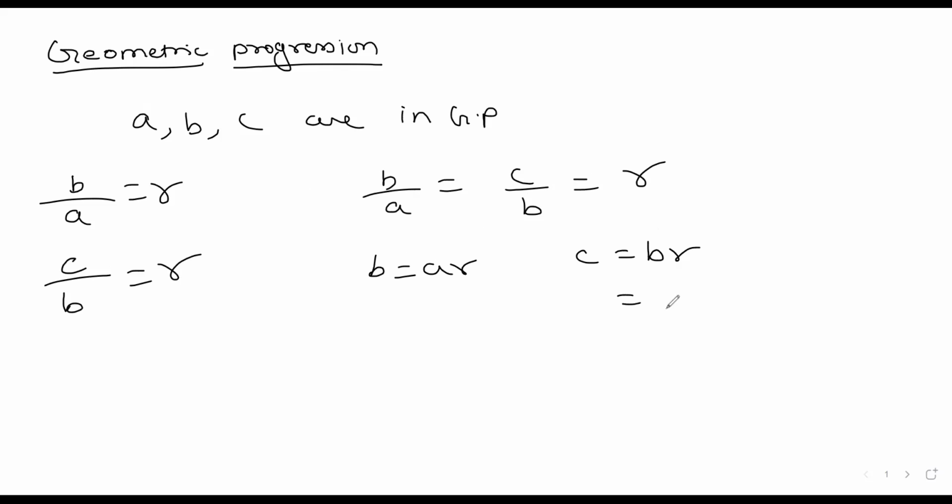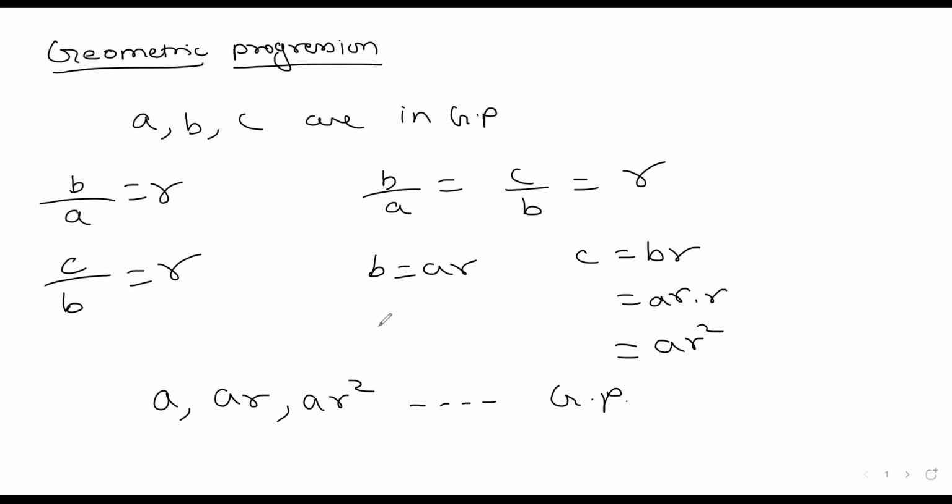But B is AR, so it will be AR into R, it will be AR square. So the sequence will become A, AR, AR square, and this is the general sequence of GP. If the terms are in GP, they have a common ratio, such that if you multiply the previous term with the common ratio, you get the next term and it will go on.